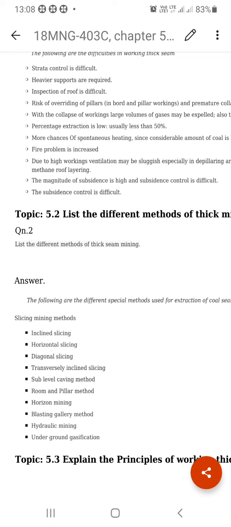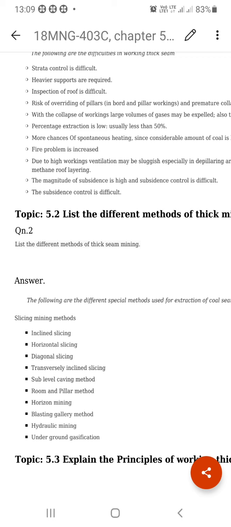The limit of CH4 is 1.25% in the intake airway and 0.75% in the return airway. When it crosses 1.25% in the intake airway or 0.75% in the return airway, it is liable to catch fire. It is more than 2%.